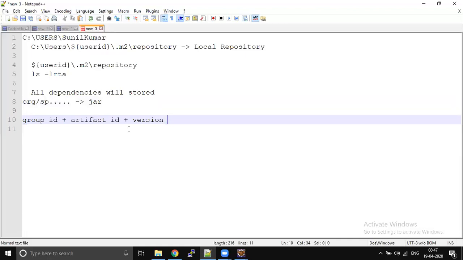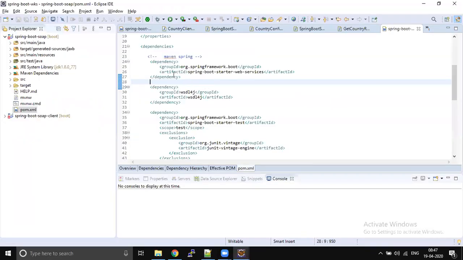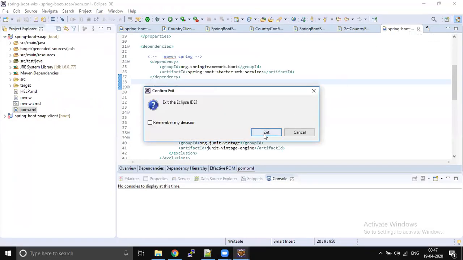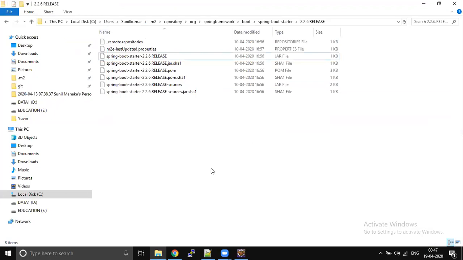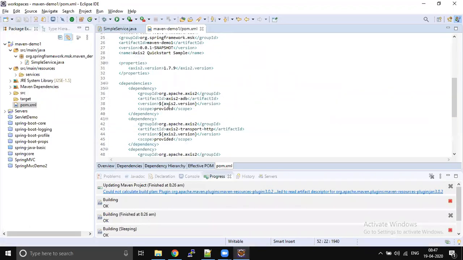But the only thing is how Maven is going to check whether this particular jar is present or not. For example, in this project we are using some kind of jar, org.apache.axis, axis-ADB, and the version is 1.7.9.